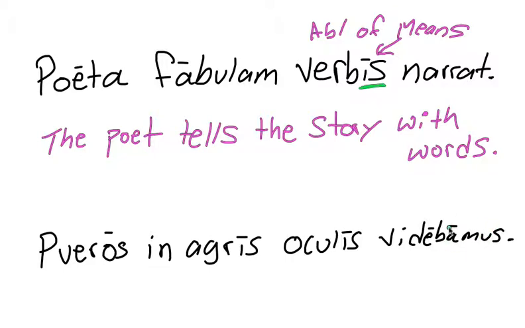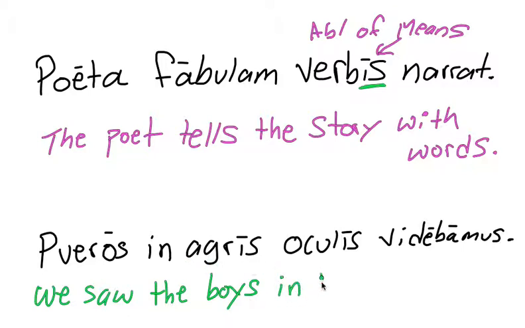So we were seeing, or we could just make it simple past tense and say we saw. Pueros is accusative, so it has to be the direct object. We saw the boys. In agris, in the fields, and we saw them oculis.